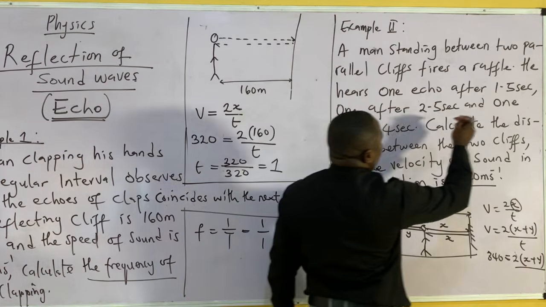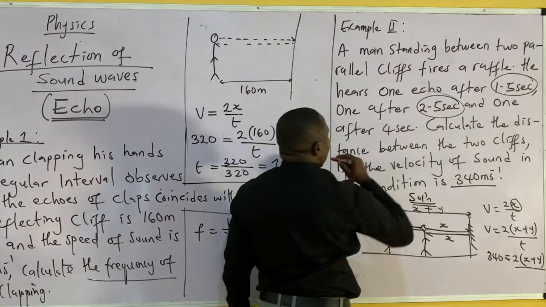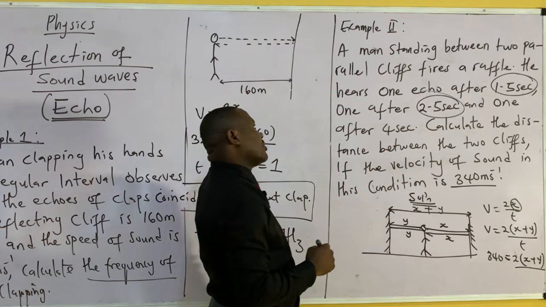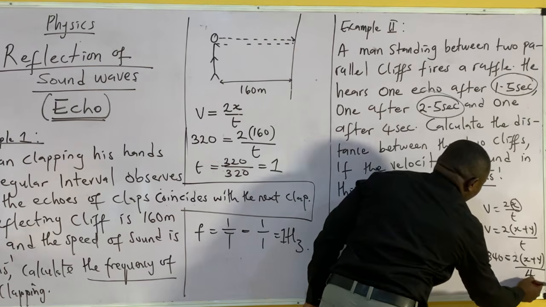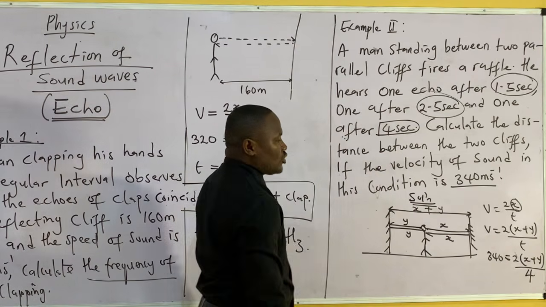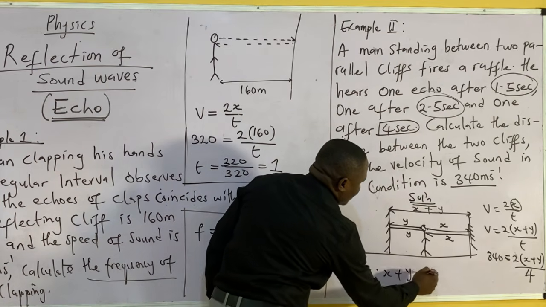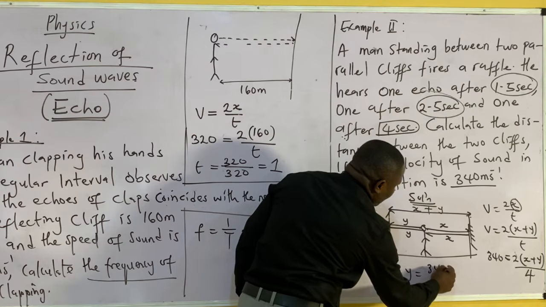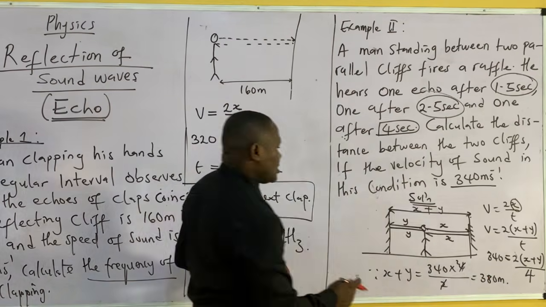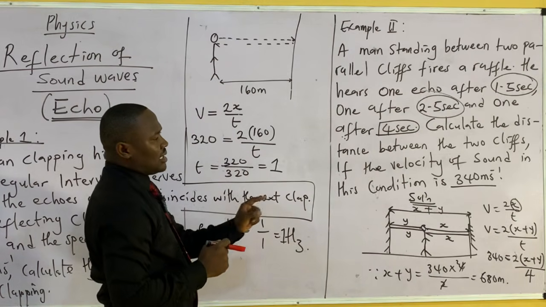So you heard the first one in 1.5 seconds. He heard the second one in 2.5 seconds. So 1.5 seconds plus 2.5 seconds becomes 4 seconds. If you check very well, that is the time it took to hear the third echo. So I can solve it from here by saying, therefore, my x plus my y is equal to 340 times 4 over 2, which will now give us 680 meters. That's 680 meters.